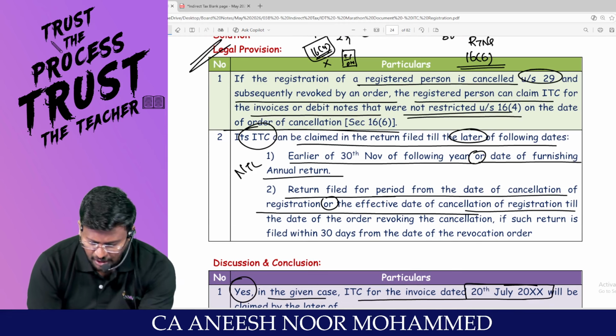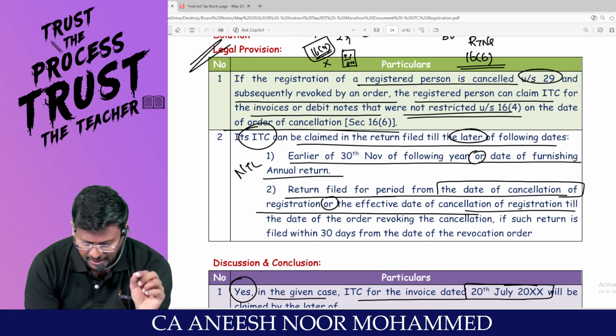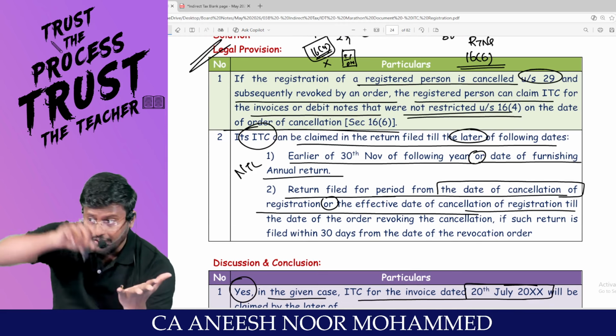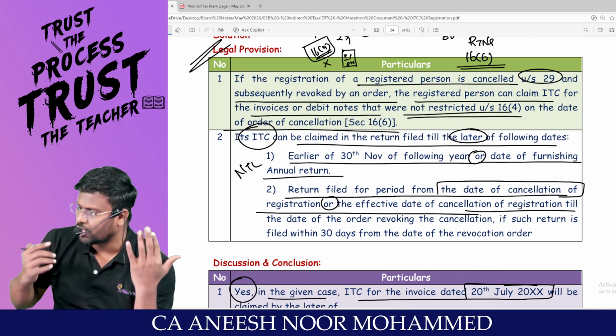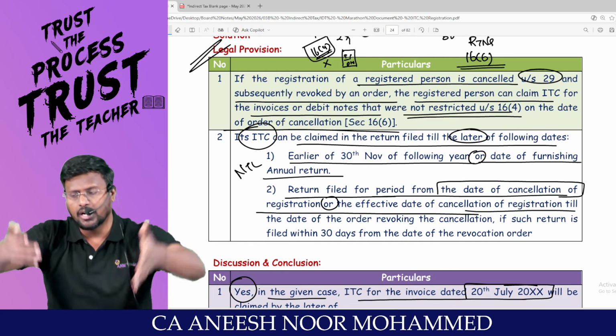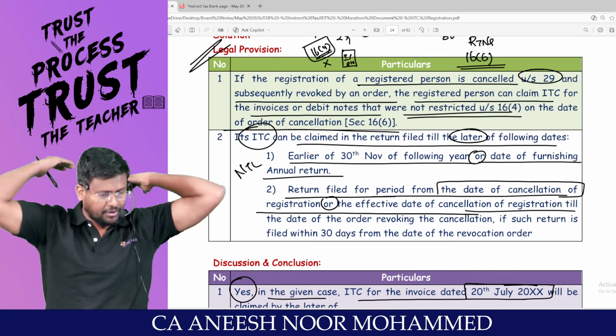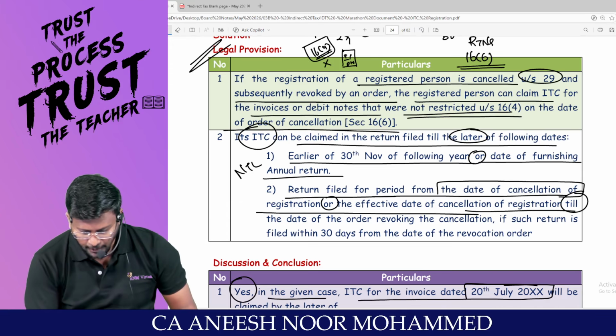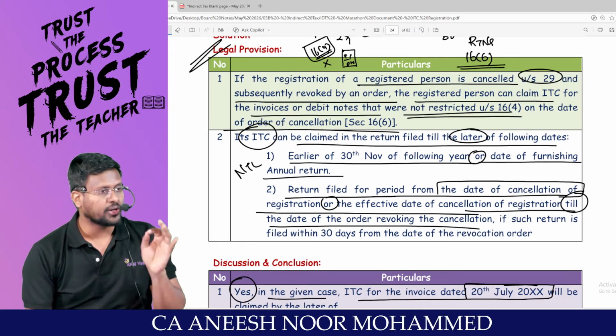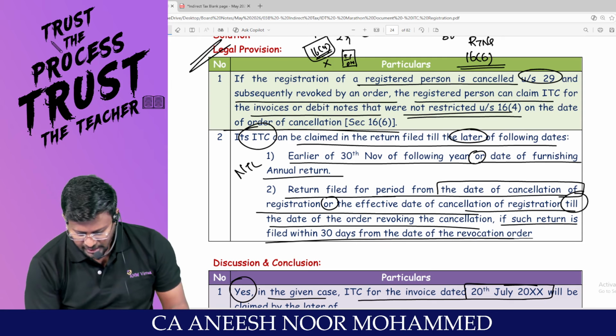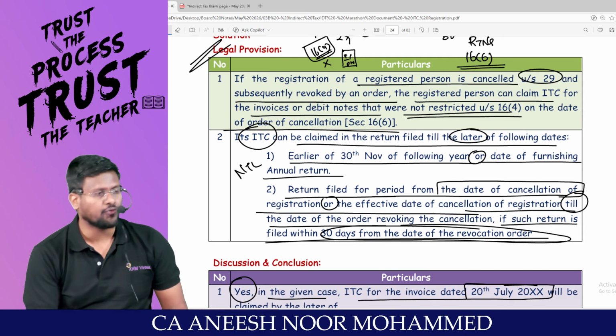That's what: return filed for the period from the date of cancellation of registration, or the effective date of cancellation of registration, because sometimes the registration would have been cancelled retrospectively. That's why, from the effective date of cancellation till the date of the order revoking the cancellation, if such return is filed within 30 days from the date of revocation order.